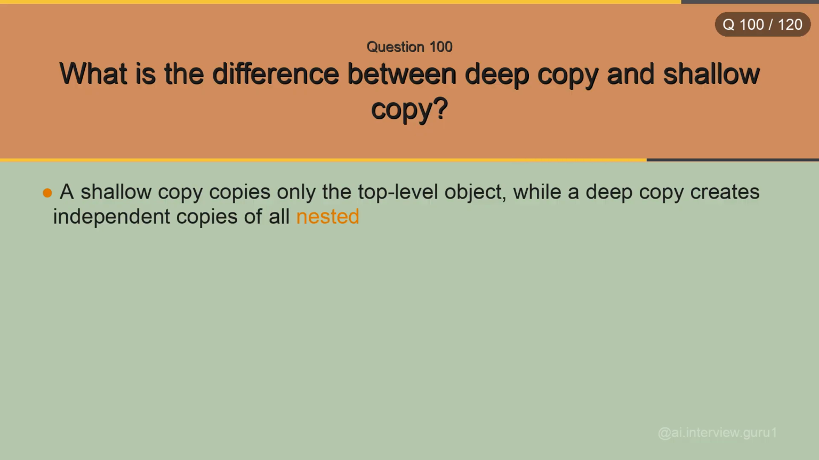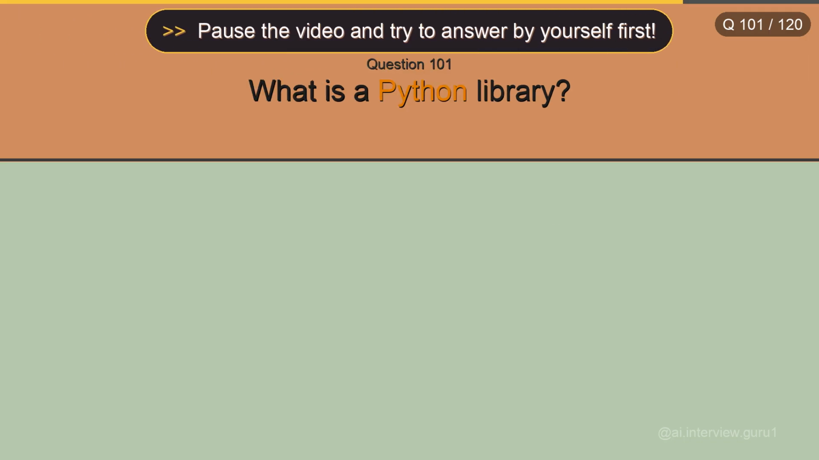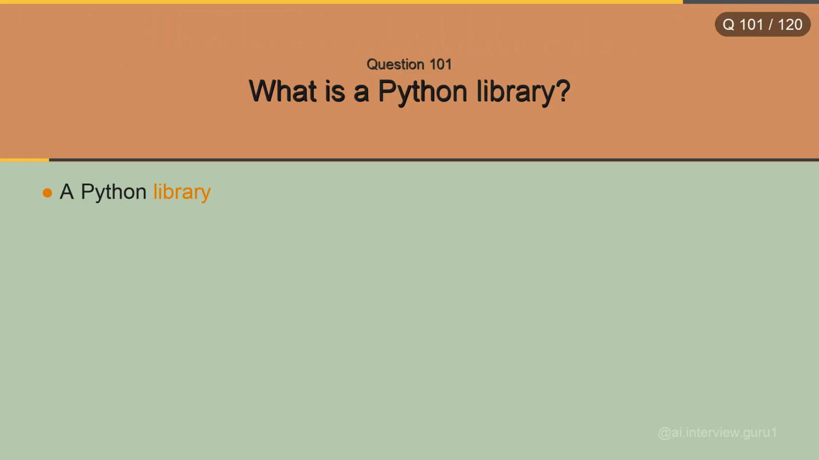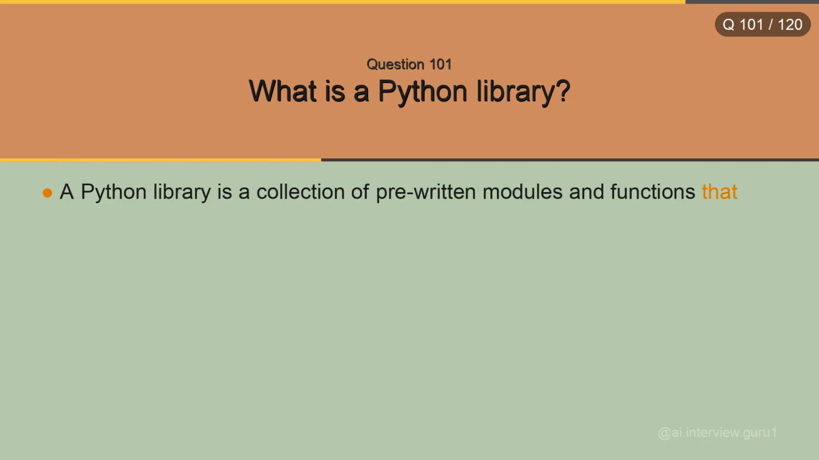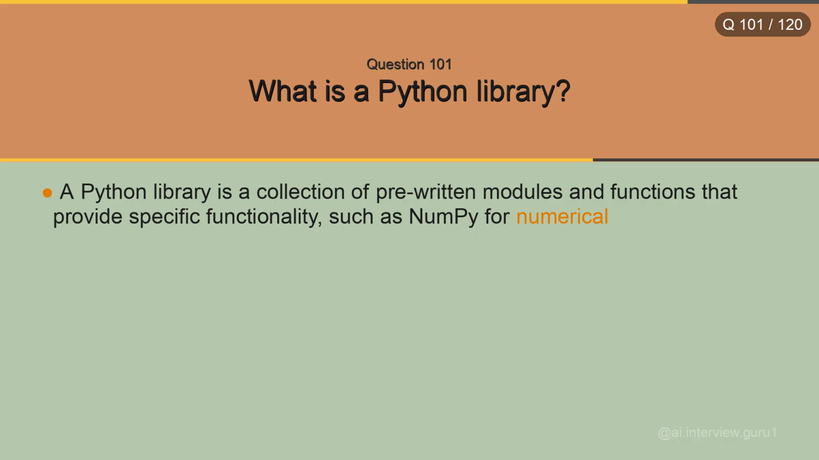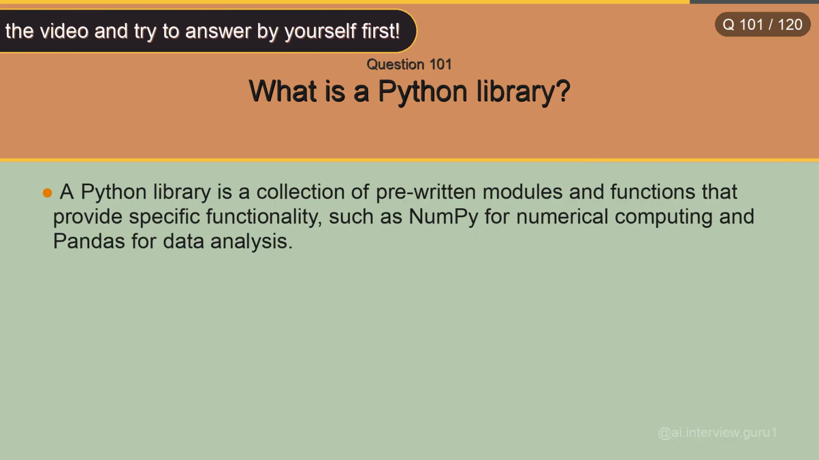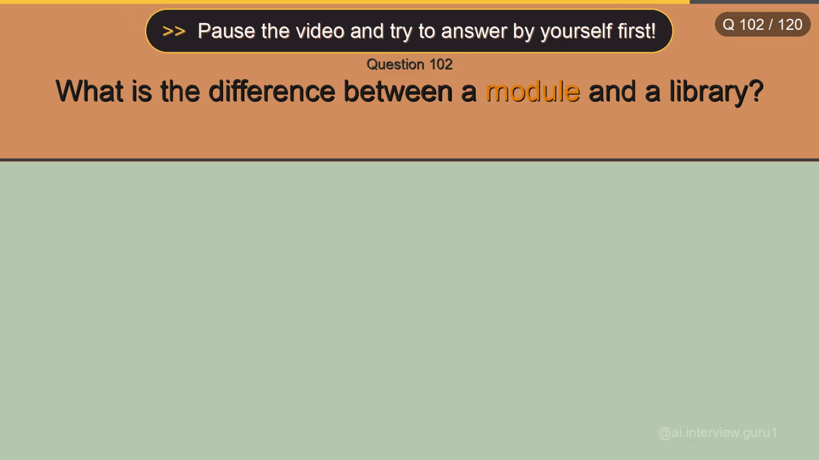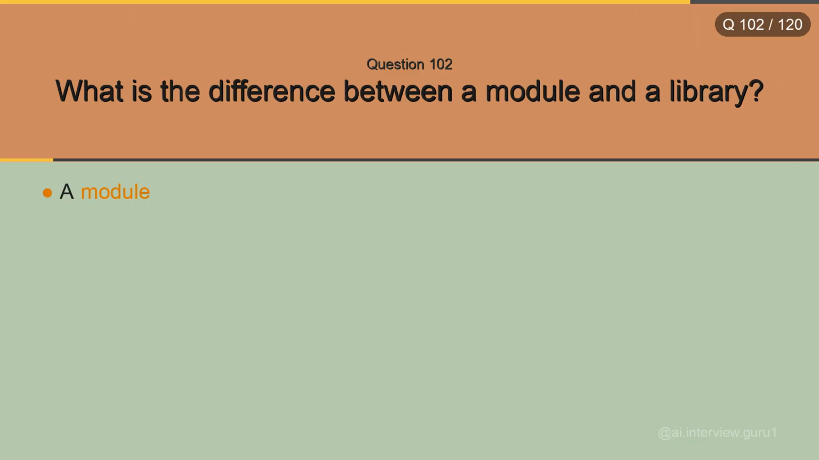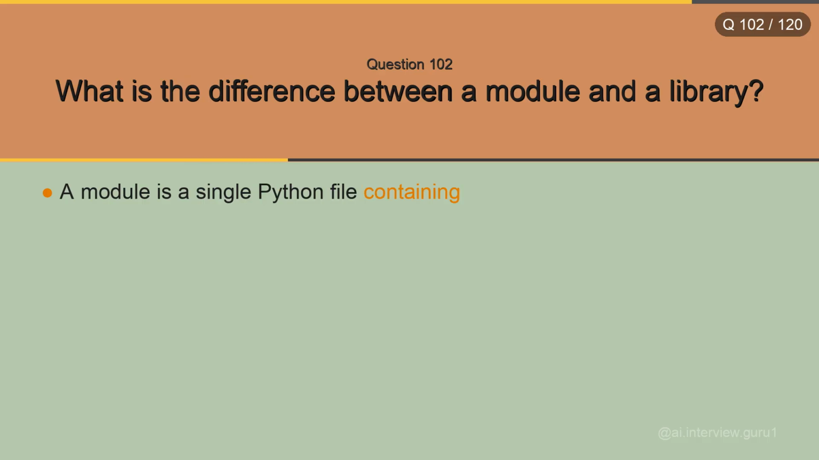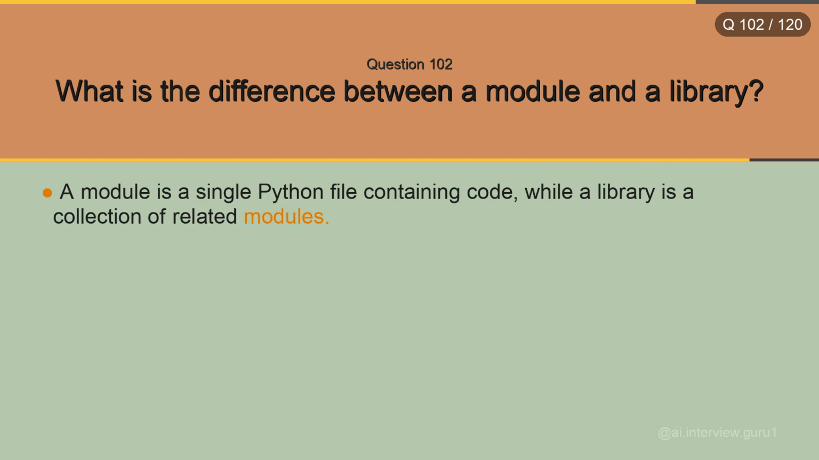What is a Python library? A Python library is a collection of pre-written modules and functions that provide specific functionality, such as NumPy for numerical computing and pandas for data analysis. What is the difference between a module and a library? A module is a single Python file containing code, while a library is a collection of related modules.